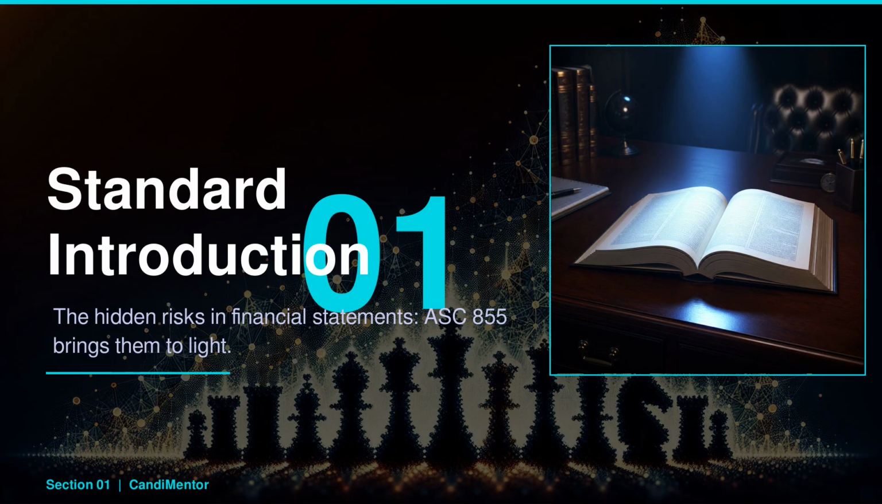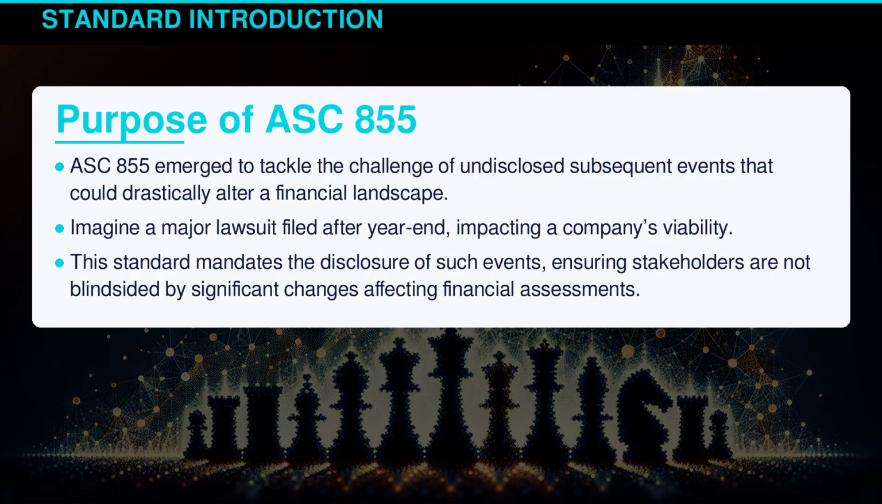Did you know a company could announce major losses after releasing its financials, blindsiding investors? ASC 855 ensures transparency by requiring disclosure of significant events after the reporting period. Understand how this standard safeguards investments by illuminating potential risks before they escalate. ASC 855 emerged to tackle the challenge of undisclosed subsequent events that could drastically alter a financial landscape.